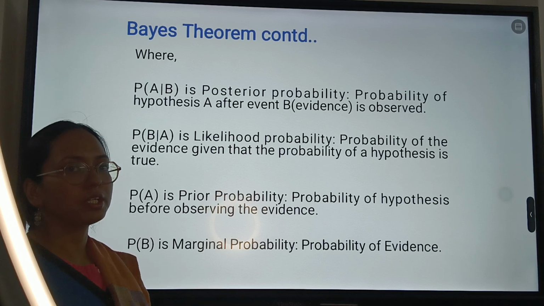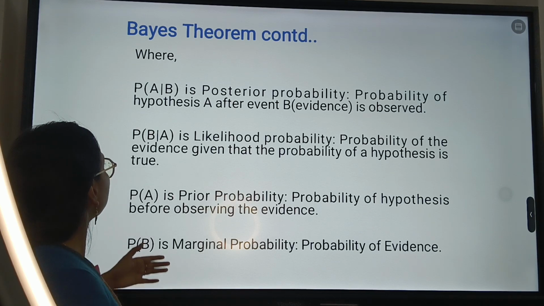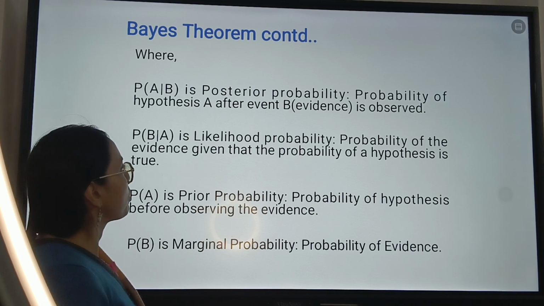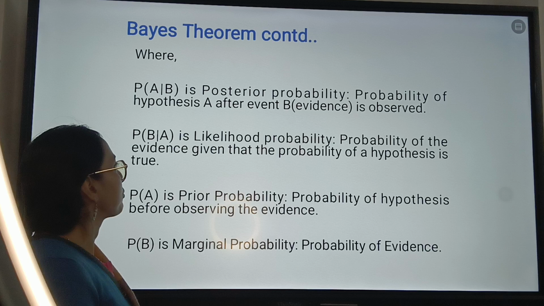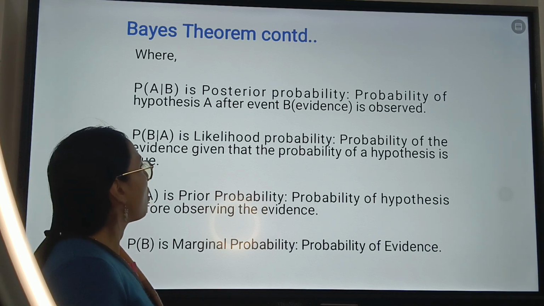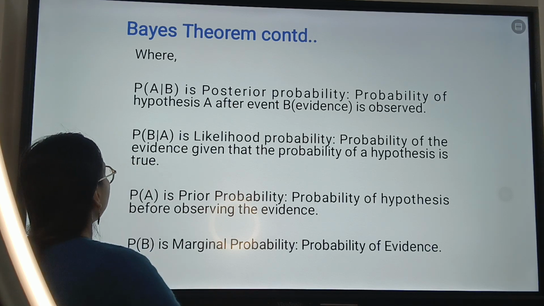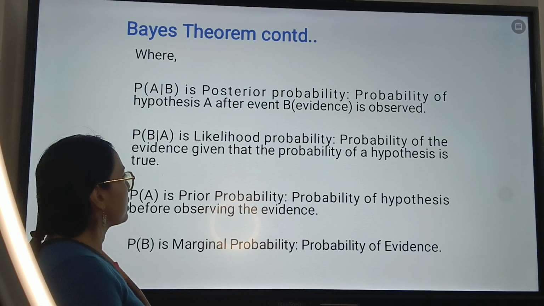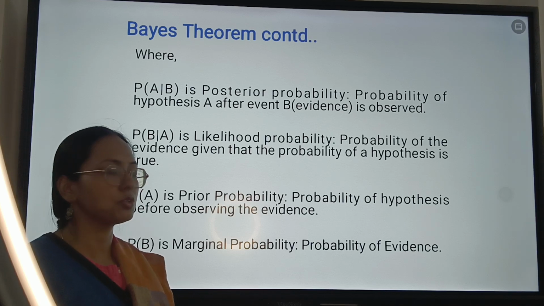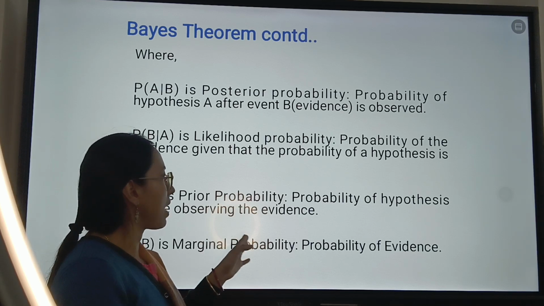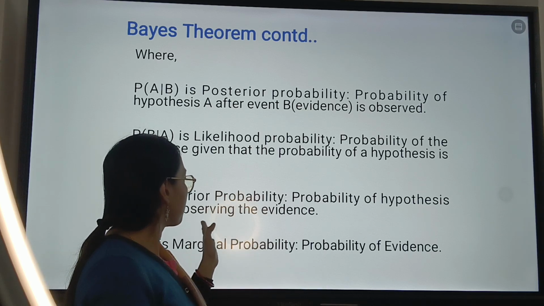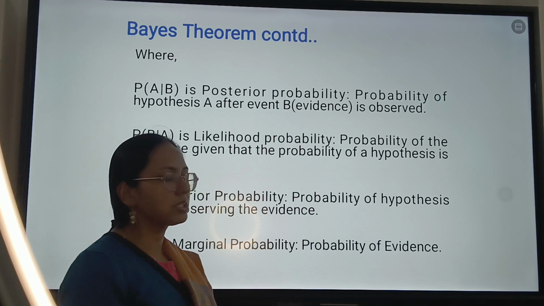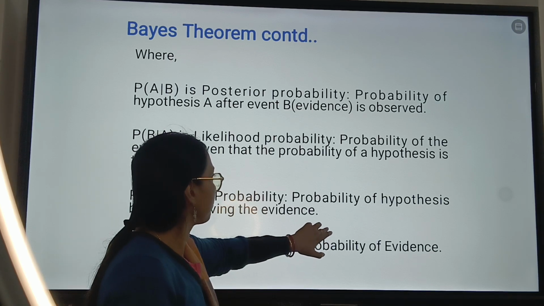So what do those individual terms mean in terms of the machine learning model? P of A given B is the posterior probability, and it is the probability of the hypothesis A after the event B or the evidence has been observed. P of B given A is also called the likelihood probability, and it is the probability of the evidence given that the hypothesis is true. P of A is also called the prior probability, the probability of the hypothesis before observing the evidence, and P of B is also called the marginal probability, which is the probability of the evidence.